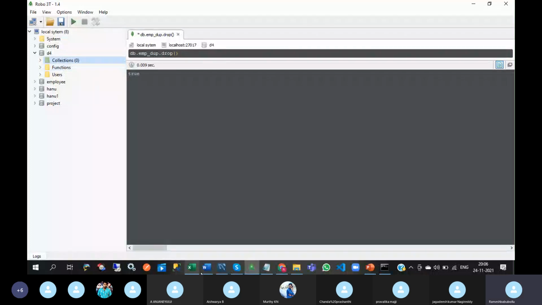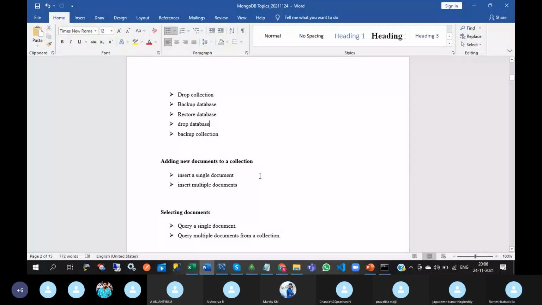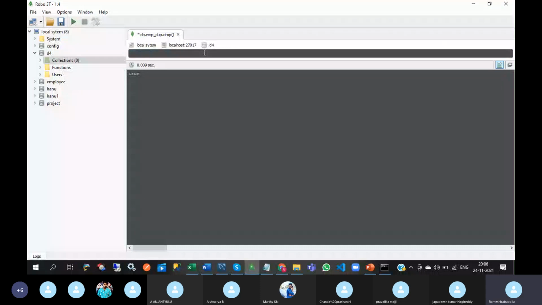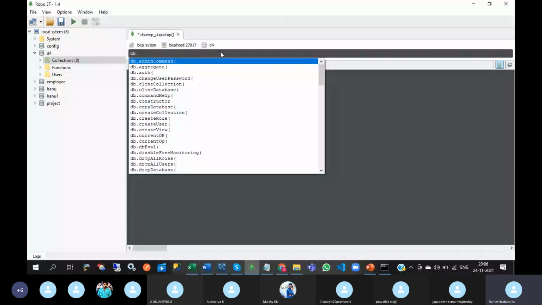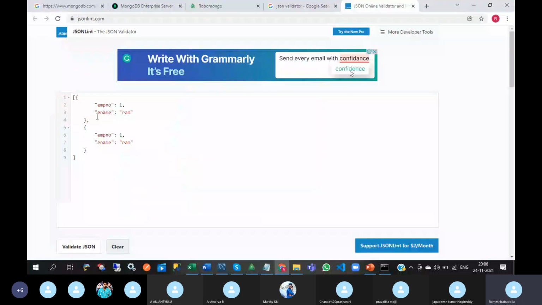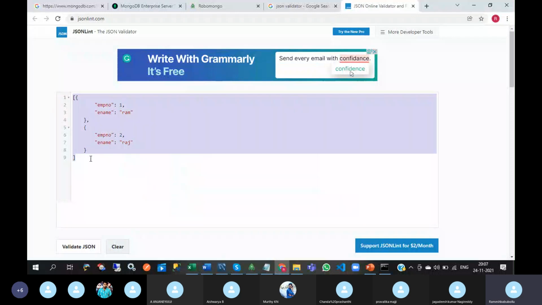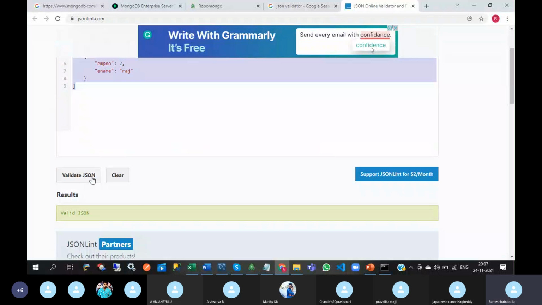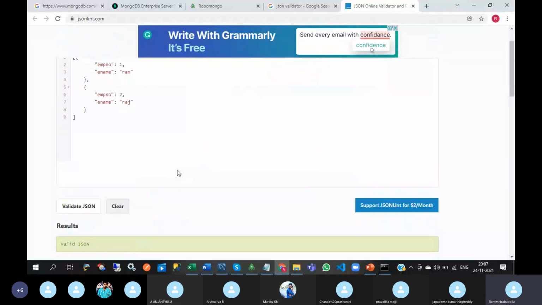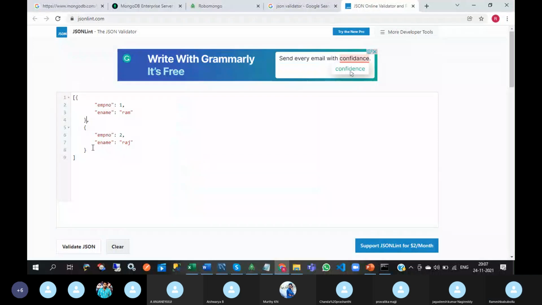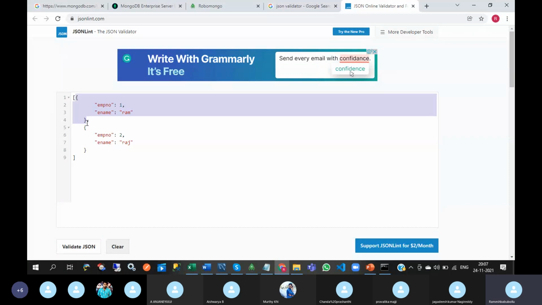So adding new documents to the collection. So db dot. So here already a JSON document is there. So I want to insert this JSON object into the collection. Okay. So first of all, test whether it is JSON or not. First of all, we will see how to insert a single object. Okay. And then we will see how to insert multiple documents.